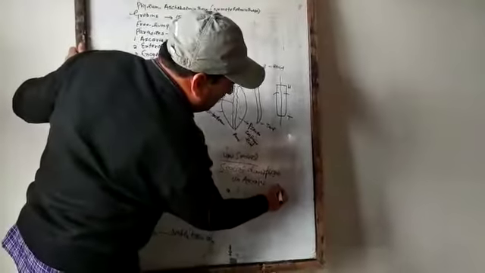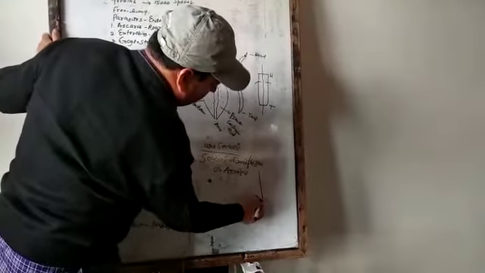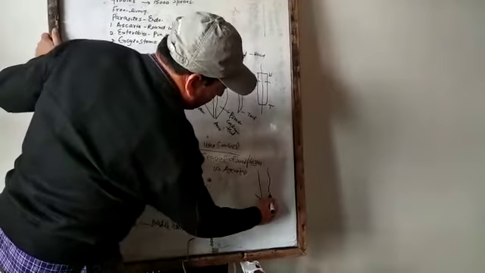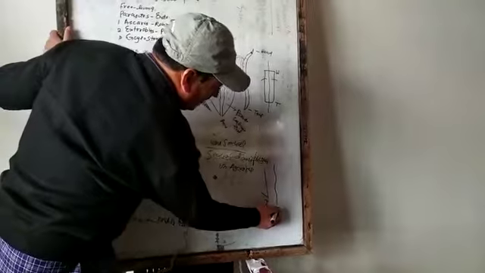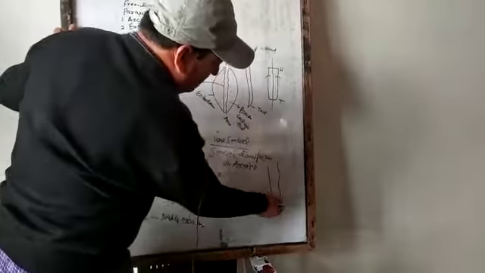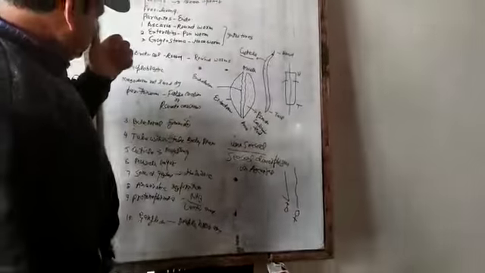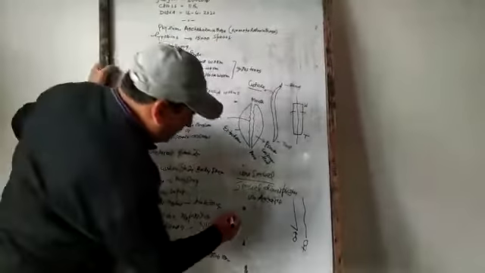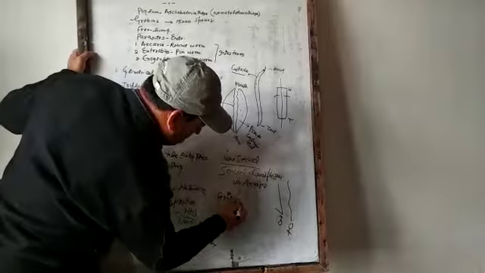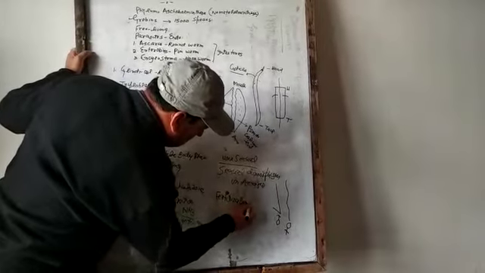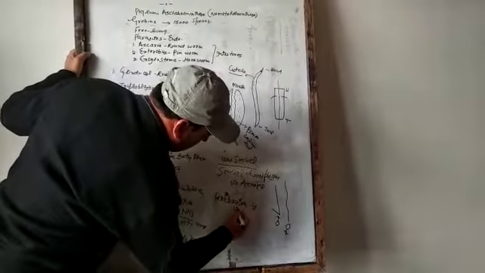For example, male Ascaris is just like this, the tail is curved, and female is just like this. So we can distinguish this is male and this is female. Fertilization is internal.